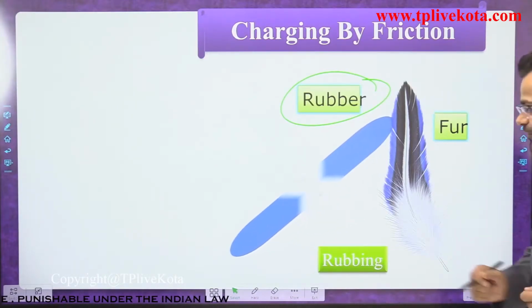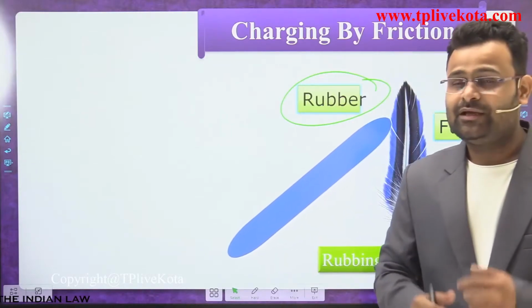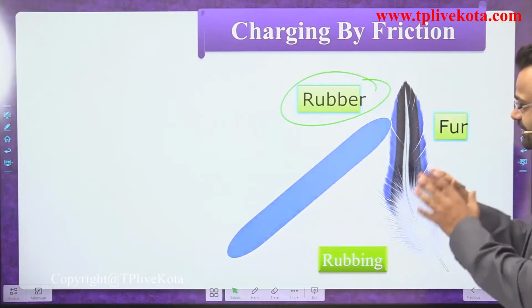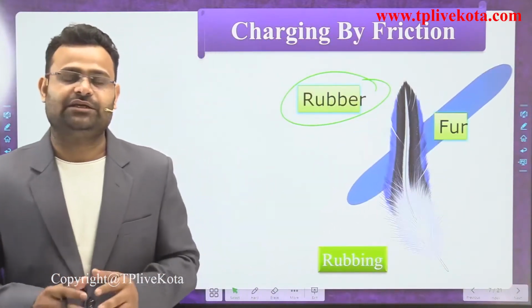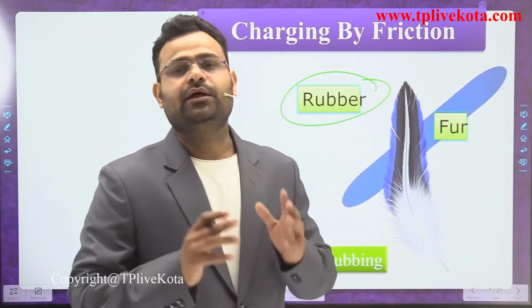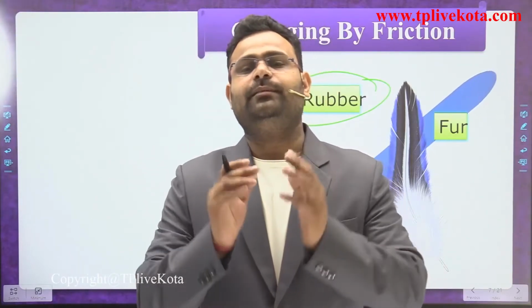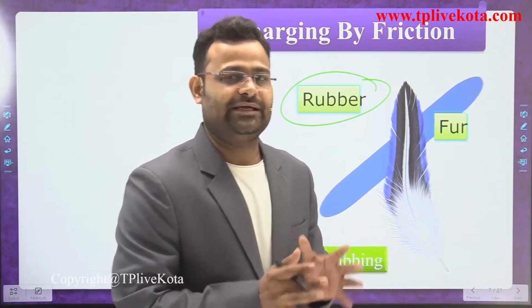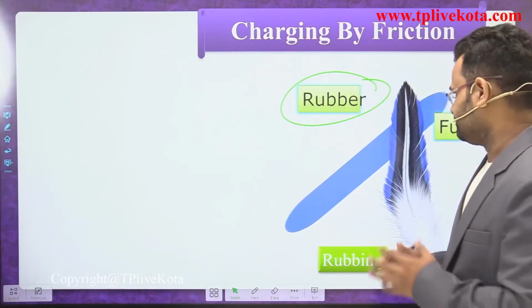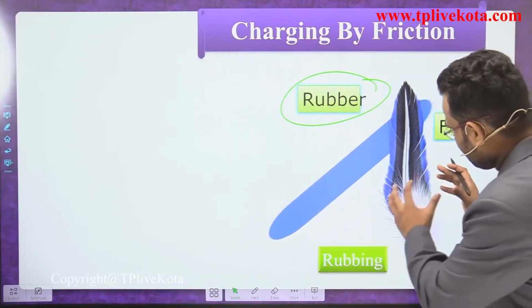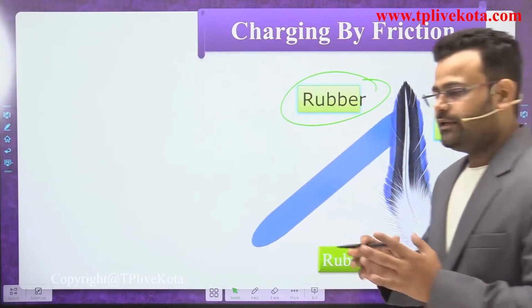We are rubbing one material against another material, and before rubbing, both are neutral. There is no sign of any charge, no positive, no negative. That is neutral, dear student. What do you mean by neutral? Neutral means it has an equal amount of positive and negative charge. So what happens after that rubbing, dear student?